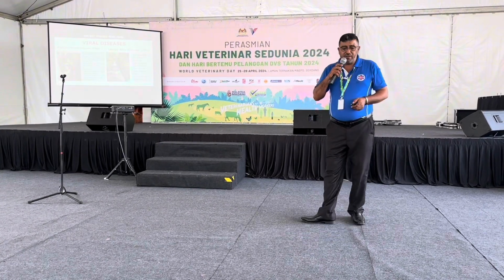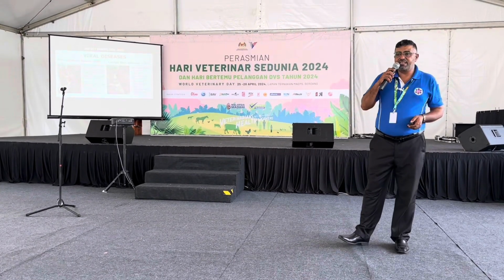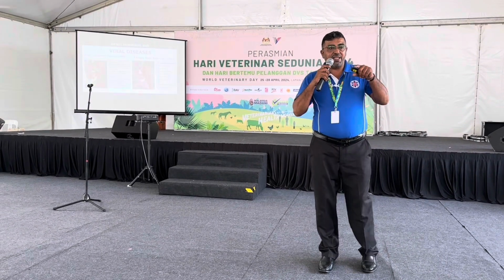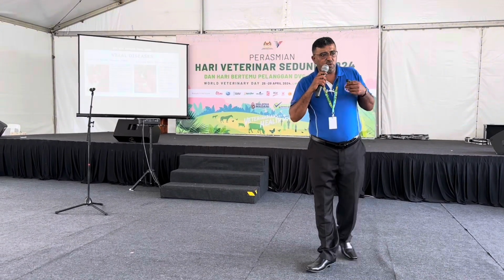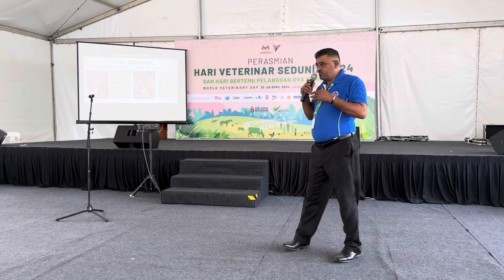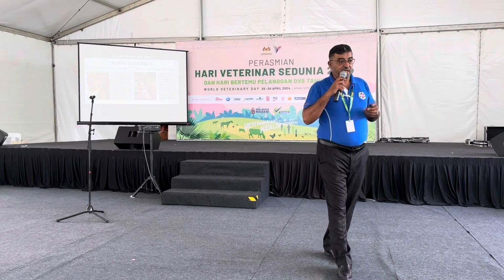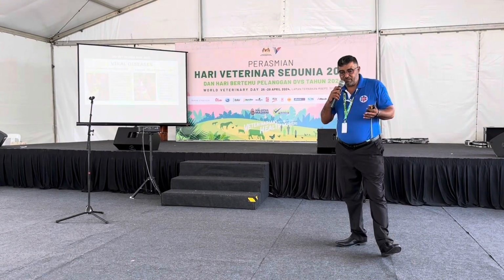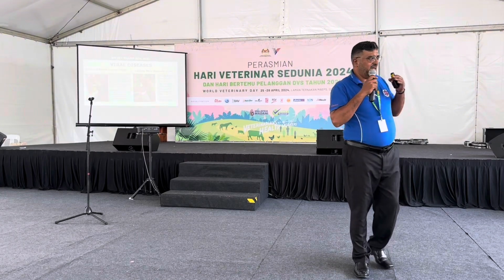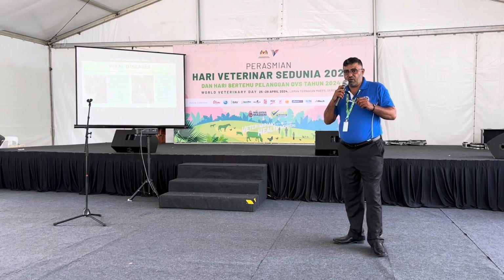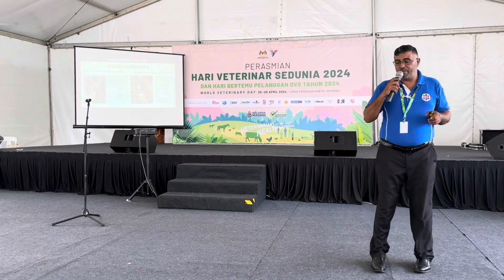Symptoms of FMD: the signs you can see are big lesions in the mouth and lesions in the hoof. This is the main symptom, but there are also other symptoms. The animal gets a high fever, stops eating, stops moving, and becomes weak until it goes down. In this case, you cannot treat it because there is no antiviral. But we can give vaccine to other animals to protect the farm.